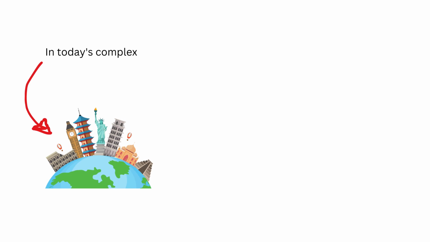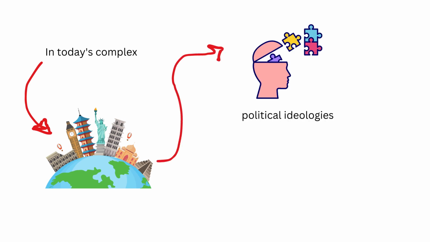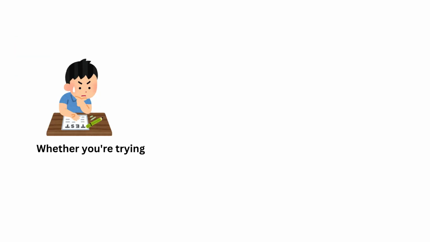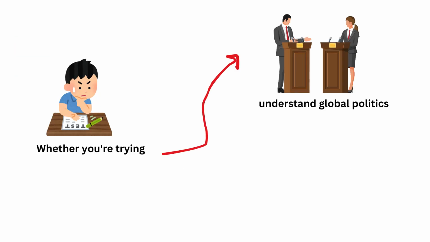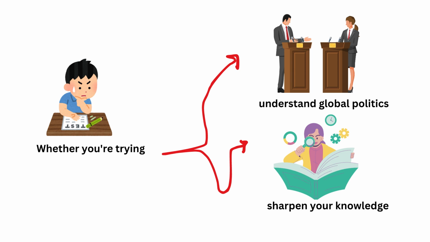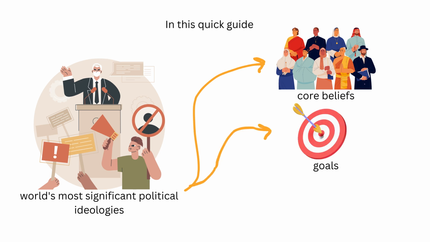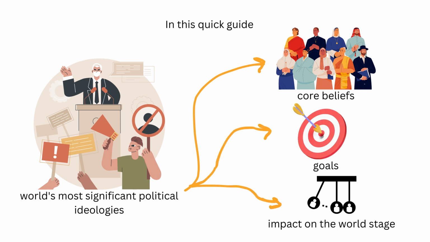In today's complex global landscape, political ideologies shape how societies are governed, how resources are distributed, and how citizens interact with their governments. Whether you're trying to better understand global politics or sharpen your knowledge for debates, understanding political ideologies is essential. In this quick guide, we'll break down the world's most significant political ideologies, explaining their core beliefs, goals, and impact on the world stage.